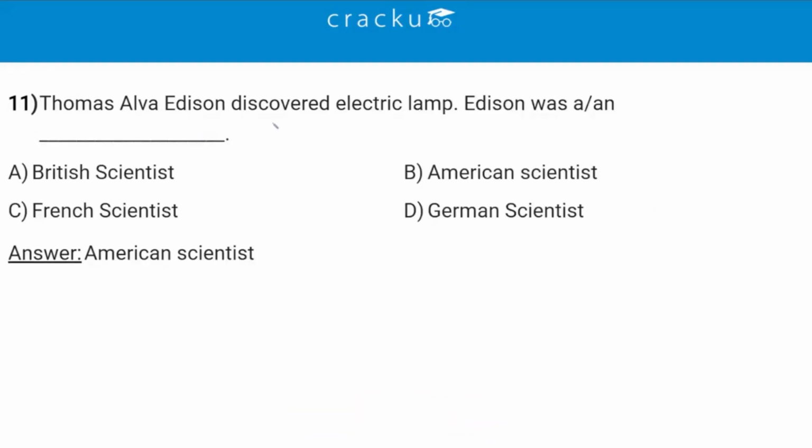Who discovered the electric lamp? Thomas Alva Edison. So Edison was American or...? So he was an American scientist, which is option B. So Thomas Alva Edison was an American scientist, and he was regarded as discovering the electric lamp. So option B is the correct answer.